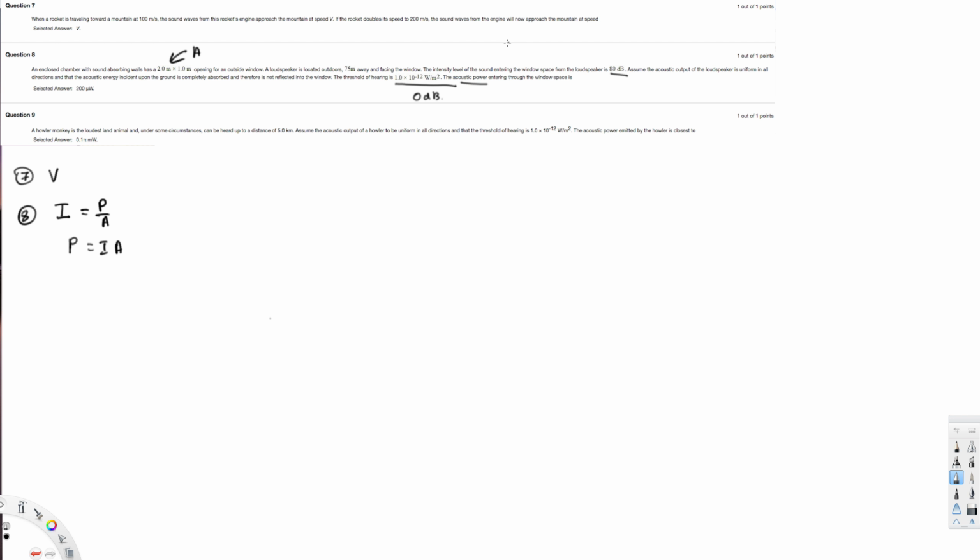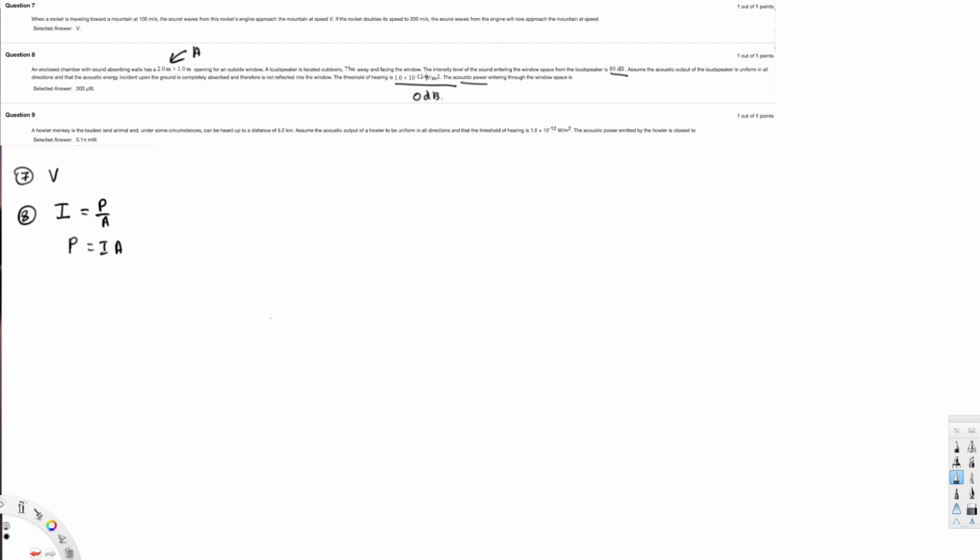That's really not as hard as you think, because each power of 10 increases the level by 10 decibel. For example, this is 0 decibel, right? If I increase this by 1 power, if it's minus 11, this is going to be 10 decibel. So if I want to get 80 decibel, I have to increase this power by 8 powers.